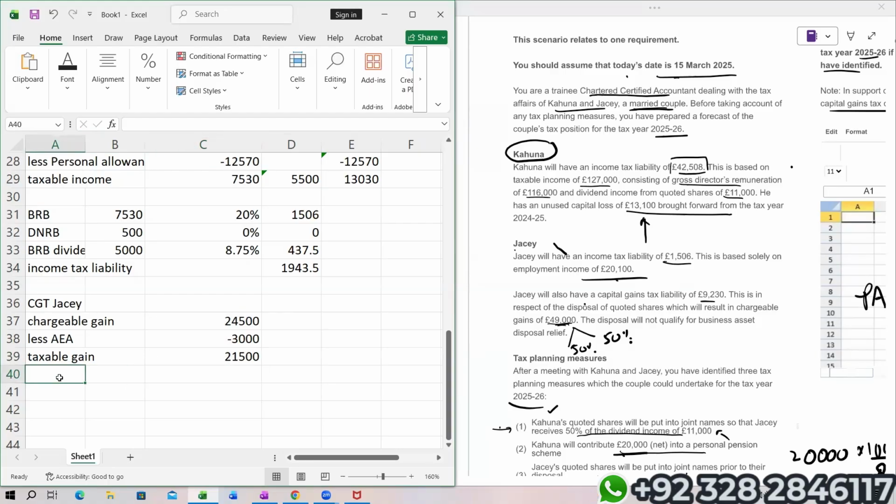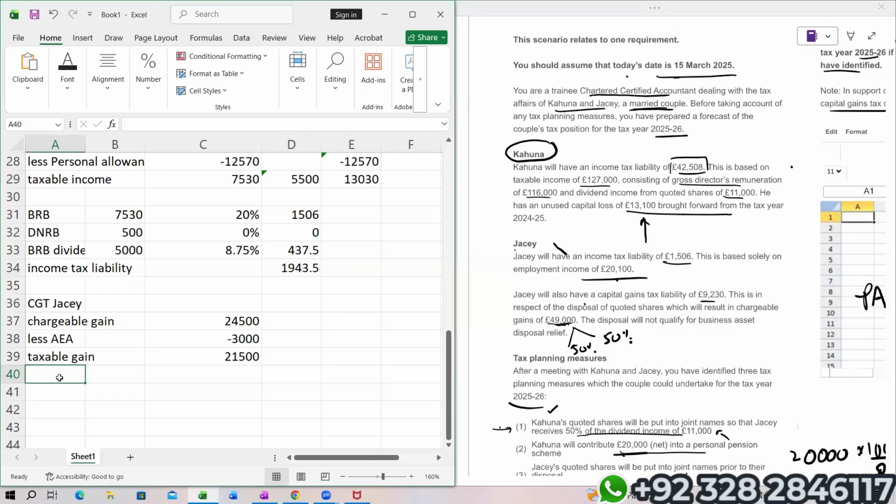Now, on the entire 21,500, we'll apply 18%, because Jesse has more than enough space in the basic rate band. In the basic rate band, we have only utilized 13,030.